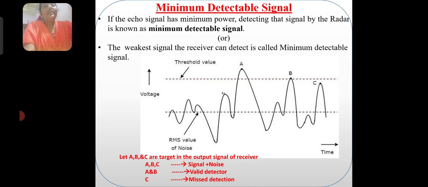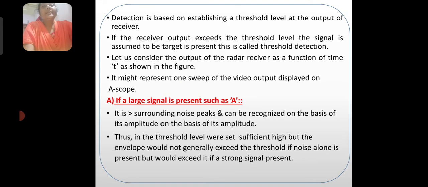So here, if I am setting the threshold level, detection is based on establishing a threshold level at the output of the receiver. If the receiver output exceeds the threshold level, the signal is assumed to be a target and is present. This is called threshold detection. Let us consider the output of the radar receiver as a function of time, as shown in the above figure. It might represent one sweep of video output display on the A-scope.